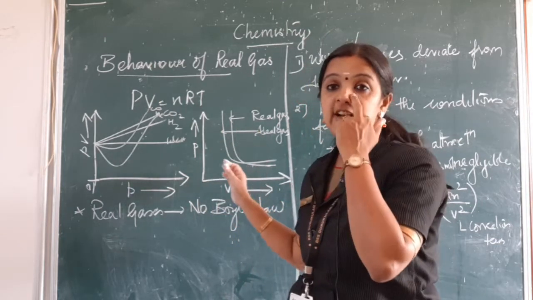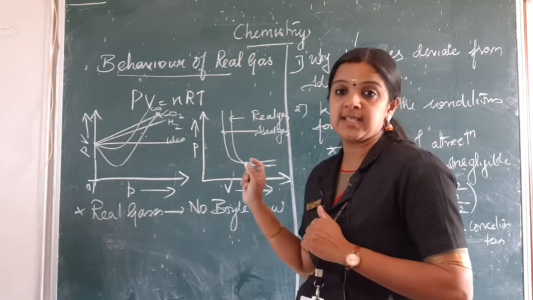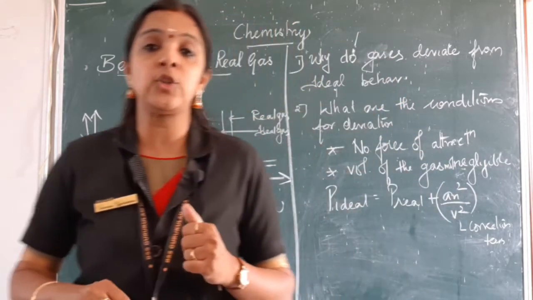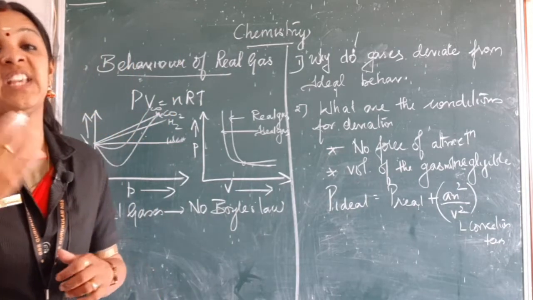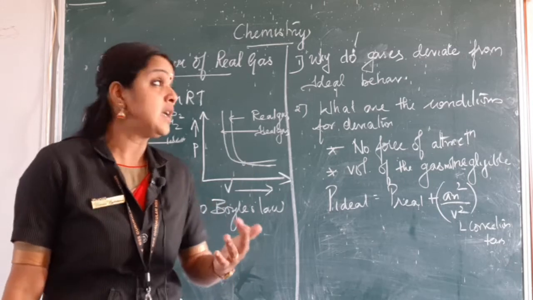But when you plot a graph only between pressure and volume, this is the real gas and the ideal gas behavior, where there is a point of coincidence. Real gases are those that do not obey the gas laws, especially Boyle's law; they go against Boyle's law.